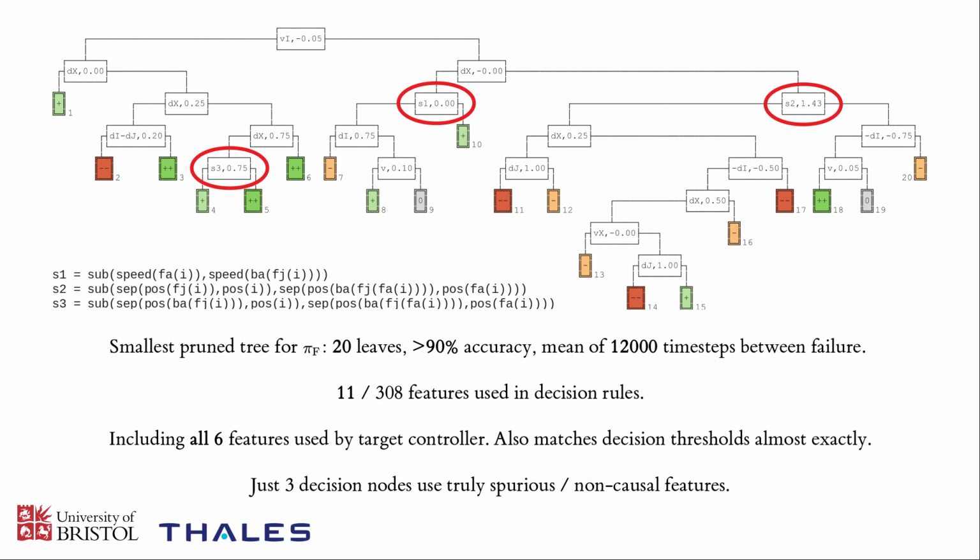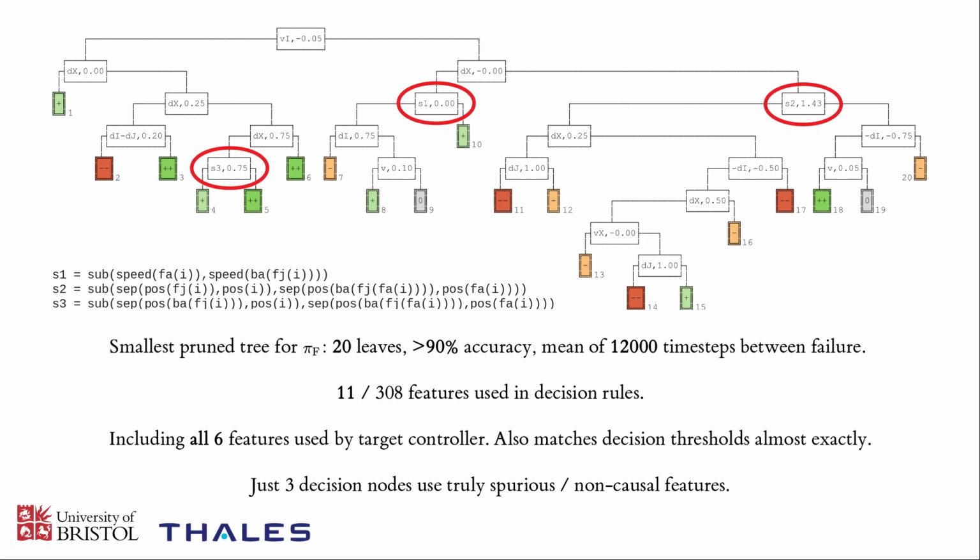There are a couple of other features, though, that have been used by this tree. 2 of them are just the negative of one of the real features, or 2 of the different features subtracted from each other, so they're not truly spurious, they're just slightly different representations of the correct features. But there are 3 features that this tree uses which we could describe as genuinely spurious, or we know that they're not actually used by the original controller.